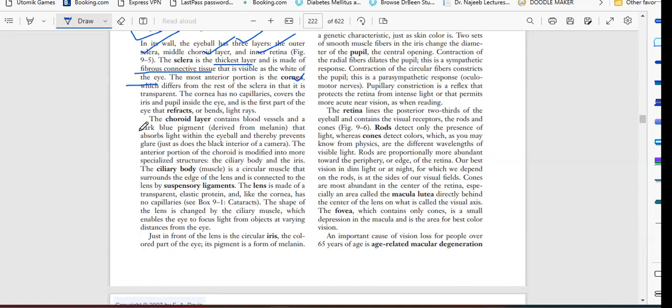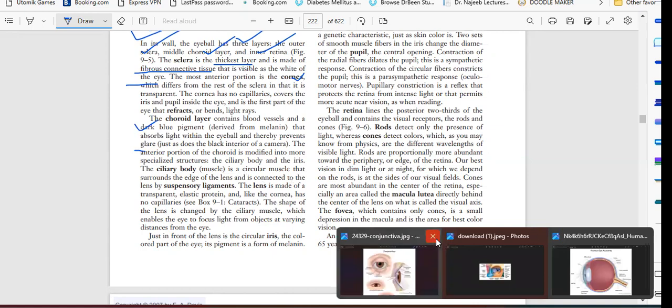The second layer is the choroid layer, which contains blood vessels and dark blue pigment derived from melanin that absorbs light within the eyeball and thereby prevents glare. The anterior portion of the choroid is modified into more specialized structures, the ciliary body and the iris. So you have to see that image.